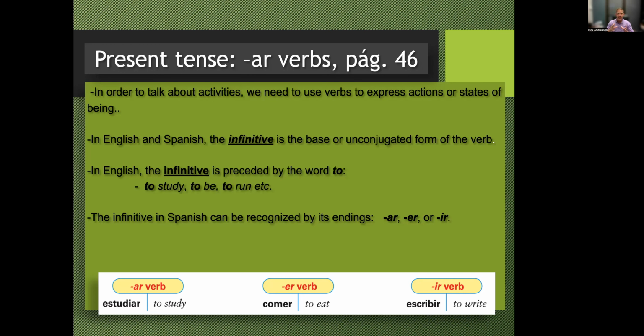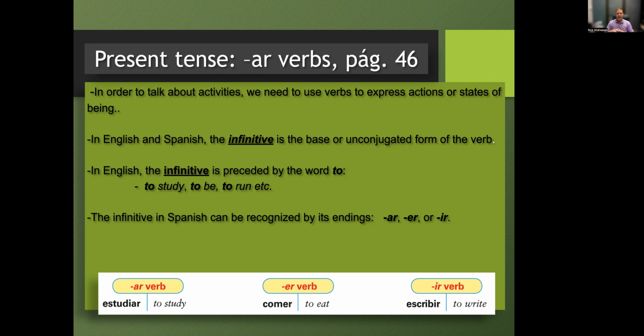The infinitives in Spanish are easy to recognize because every single one of them ends in either AR, ER, or IR. So 3 different forms of verbs in Spanish. AR is the most common by far, ER, and then IR in that order. Not that that matters, but we're going to start with AR because they're the most common verbs in Spanish.